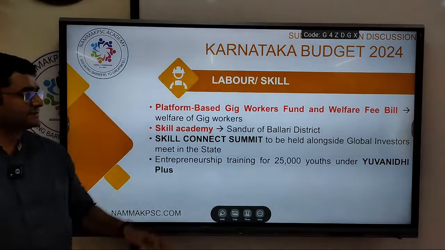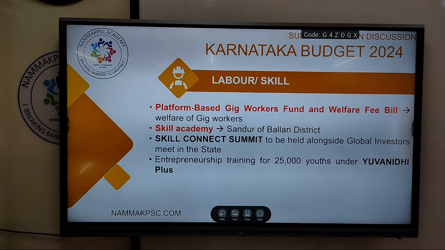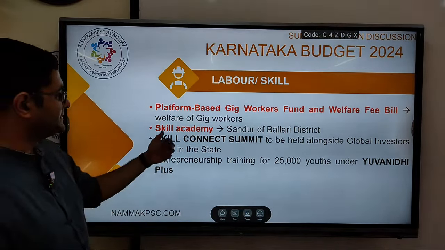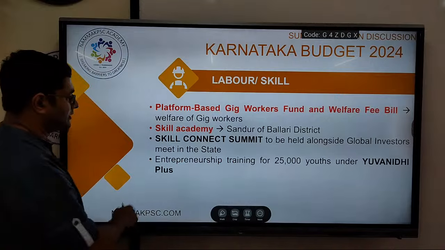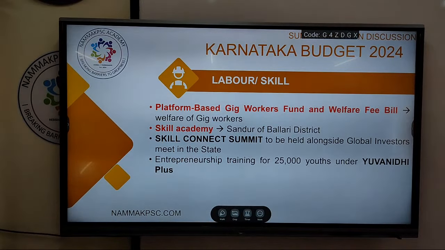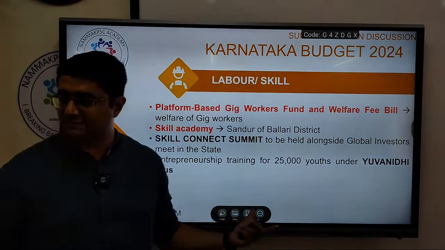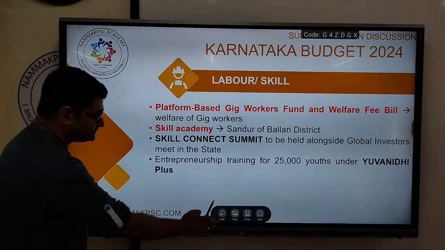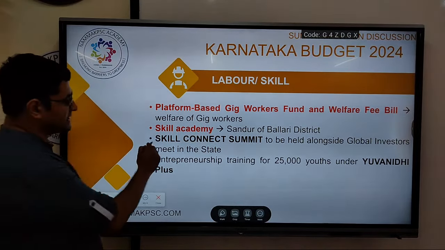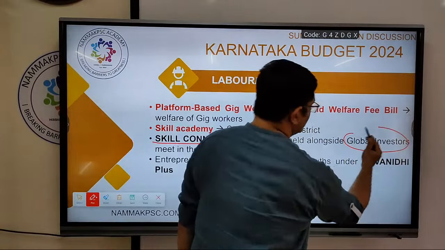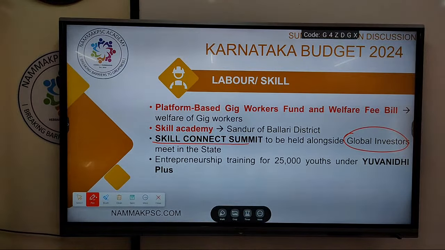So a platform-based gig workers fund and welfare fee bill will be introduced for the welfare of gig workers, the delivery boys, the cab drivers, etc. Then a skill academy will be set up at Sandur of Ballari district. So please remember this from the prelims point of view. Then Skill Connect Summit shall be held along with the Global Investors Meet that will be held in the state next year.